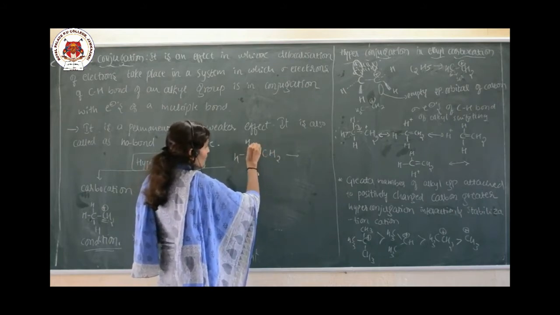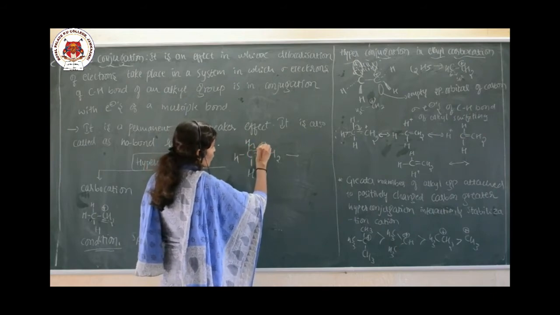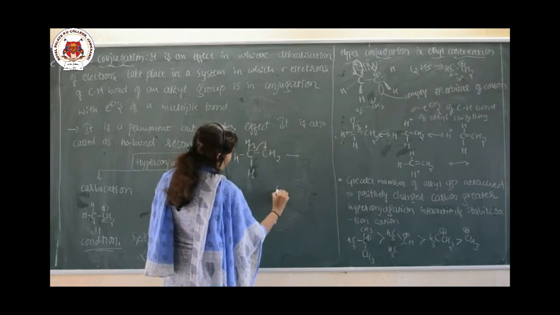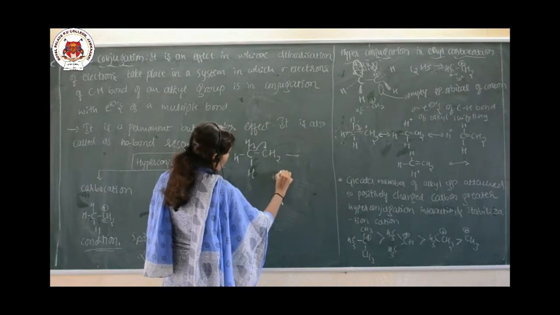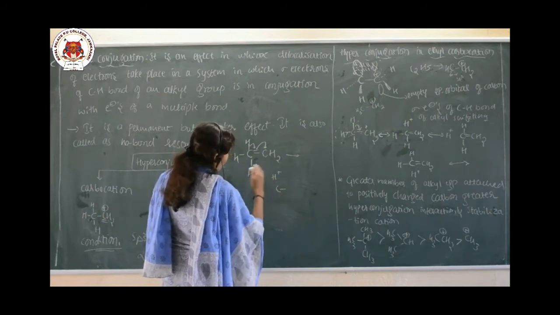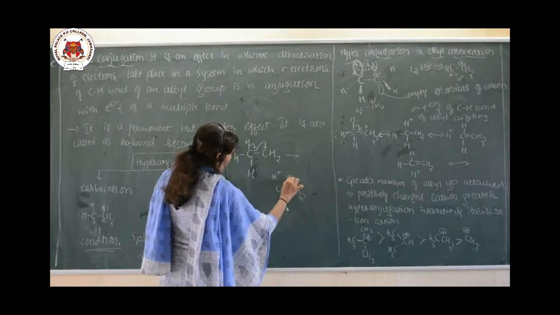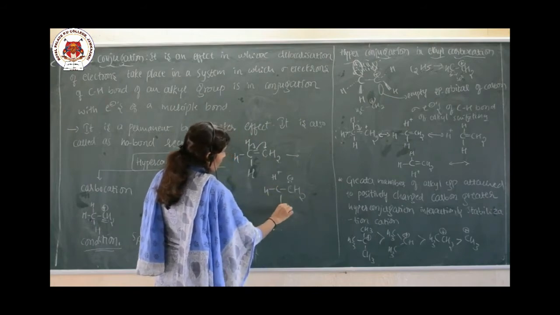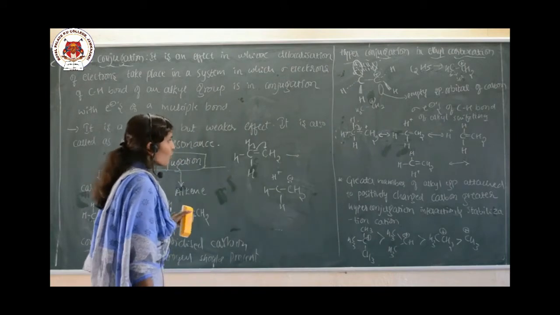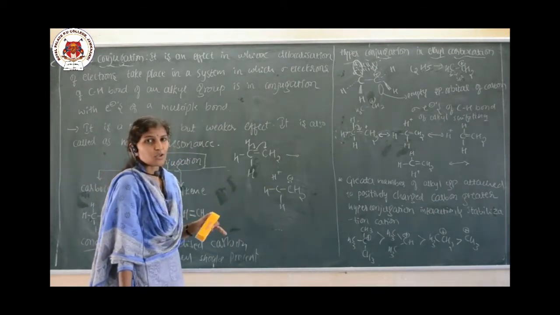First this hydrogen shifts here. So what will be its structure? This hydrogen got free and this bond is formed, and this is the hydrogen, this is the hydrogen. Yes or no? Like this, the structure will change.